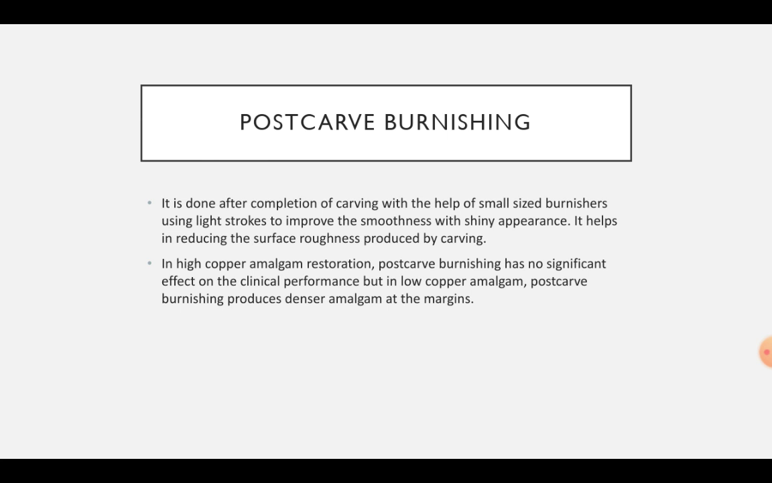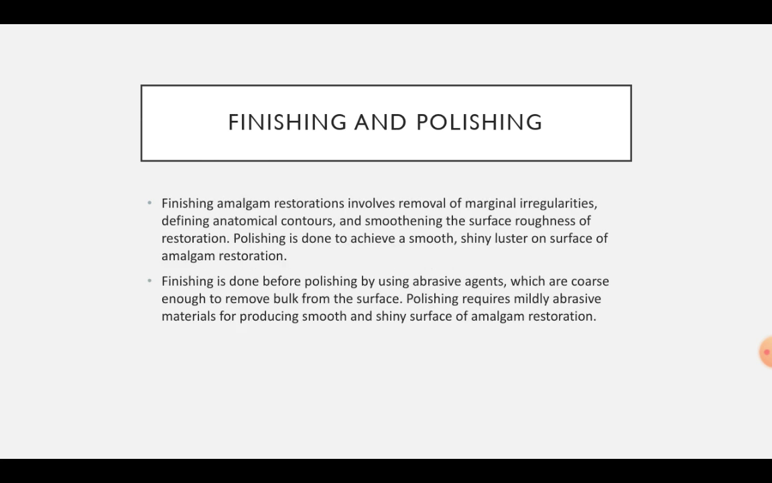It helps in reducing the surface roughness produced by carving. In high copper amalgam restoration, post-carve burnishing has no significant effect on clinical performance, but in low copper amalgam, post-carve burnishing will produce denser amalgam at the margins. So post-carve burnishing is done for maintaining the marginal integrity, for smoothing the restoration, and giving a good marginal seal to the restoration.